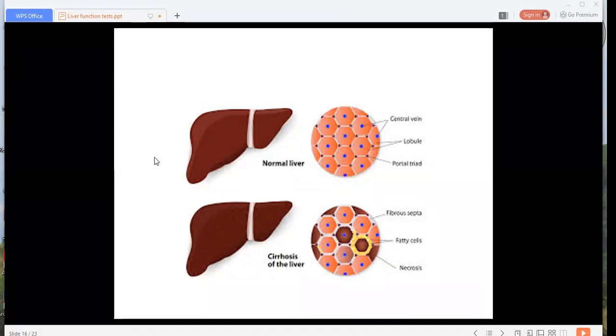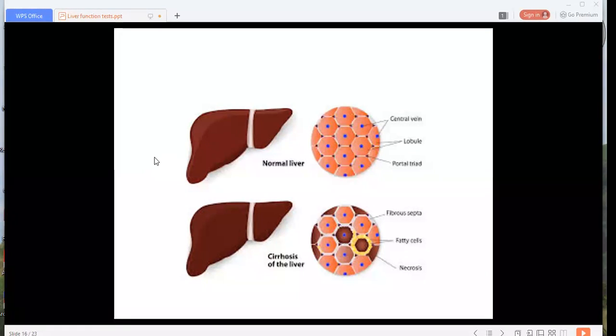This proliferation of fibrous tissue is stimulated by toxic agents, and it is characterized by enlargement of the liver. Of course, it is associated with GIT disturbances like nausea, vomiting and pain in the abdomen. In the synonyms you can see it is atrophic, alcoholic or fatty cirrhosis.